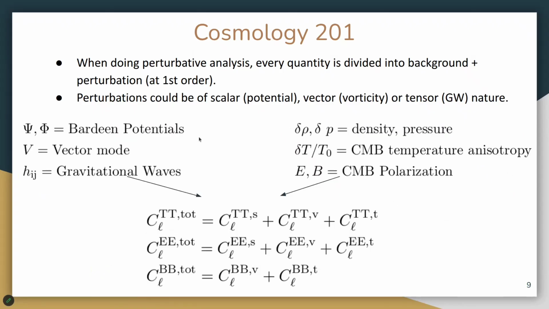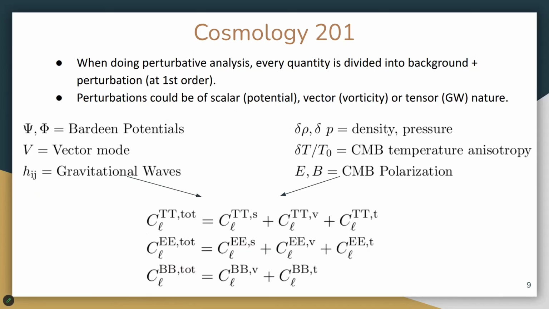So you might be more familiar with the Bardeen potentials of scalar perturbations that result in gravitational lensing, gravitational waves for the tensor perturbations, and there will be something equivalent for vector perturbations. On the matter side, there will be density and pressure perturbations, and also the most important one for us is the CMB, which has the temperature and polarization anisotropies.